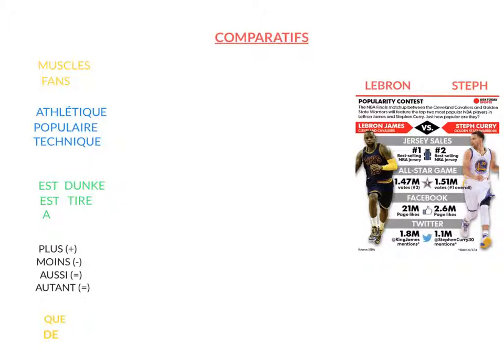Today we are going to look at another grammatical aspect of the French language, and this time we are going to focus on comparatifs, les comparatifs. Comparatifs are just words you use to compare things or people. In English you will use more, less, as. In French you are going to use the following words right here: plus, moins, aussi, autant. And depending on what you want to say, you are going to just mix them with que, de.